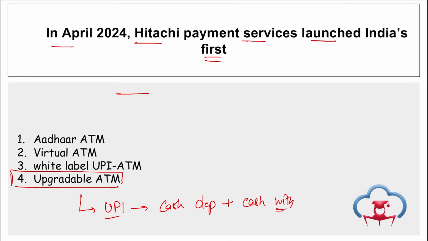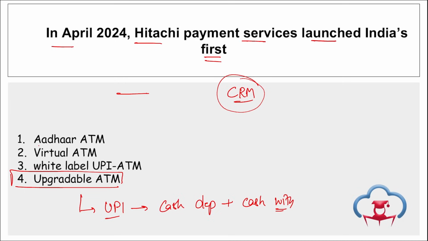And here remember, Hitachi Payment Services Limited, a wholly owned subsidiary of Hitachi Limited, launched the first upgradable ATM. This can be converted to a cash recycling machine, that is CRM, as and when a bank needs it, eliminating the need for a separate cash recycling machine. And these cash recycling machines enable customers to make cash deposits and withdrawals in the same machine. So it was launched by Hitachi Payment Services Limited.